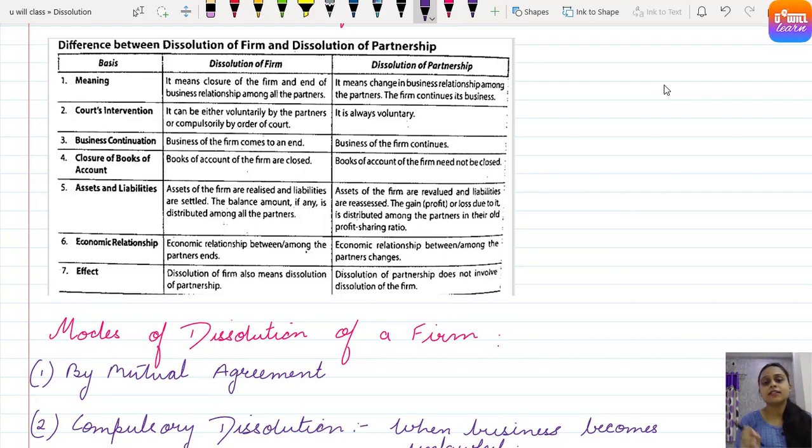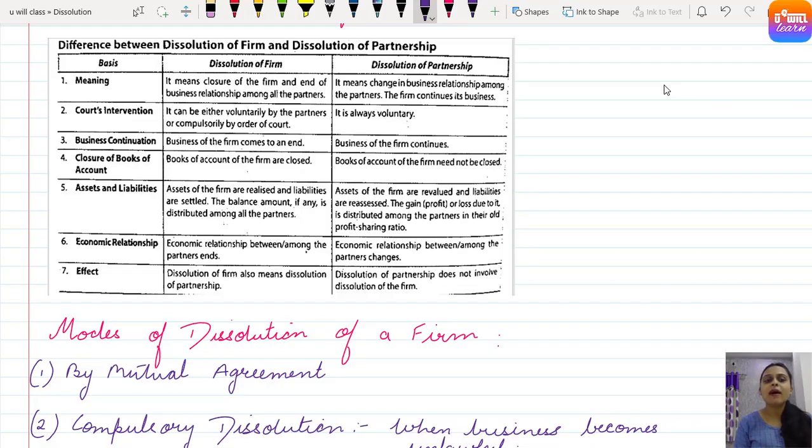Second point is court's intervention. Dissolution of firm can either be voluntary by the partners or compulsory by order of the court. Suppose a business becomes unlawful, so the court may order that the firm has to be dissolved, the relationship among the partners must come to an end, and the books of accounts must be closed. Clear? But dissolution of partnership is voluntary, right? If a new partner is to be admitted, it's a voluntary decision. If a partner has to retire, it's a voluntary decision. If the profit sharing ratio among the partners has to be changed, it's a voluntary decision.